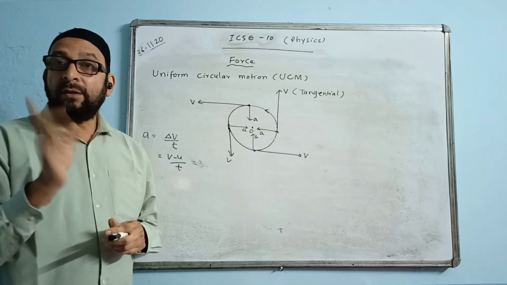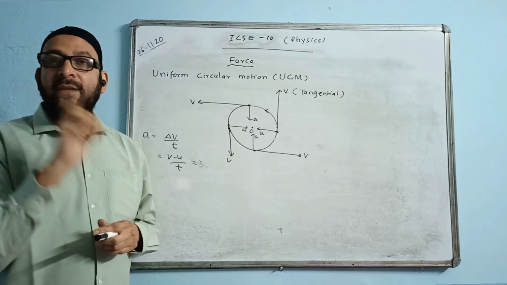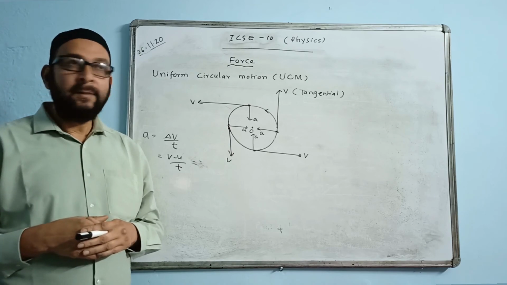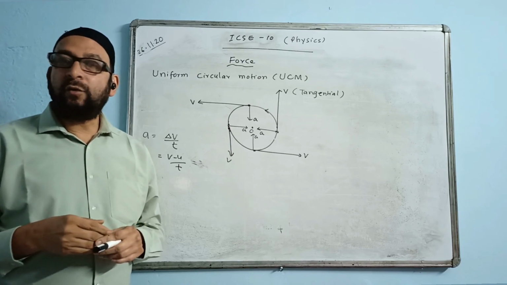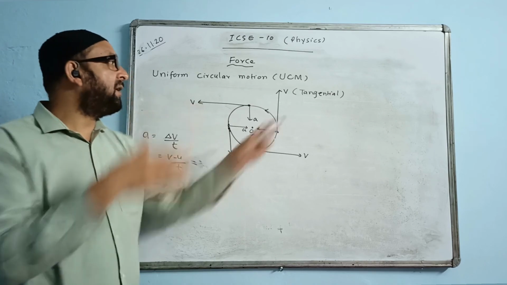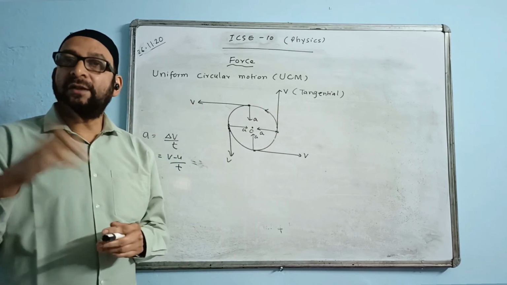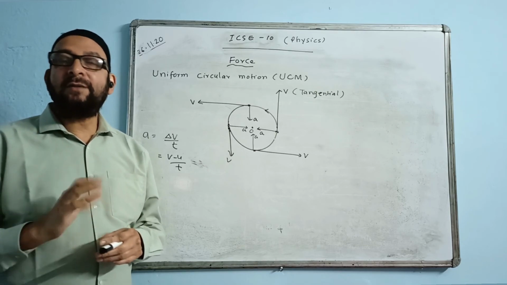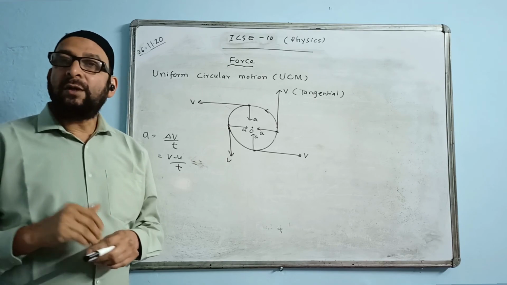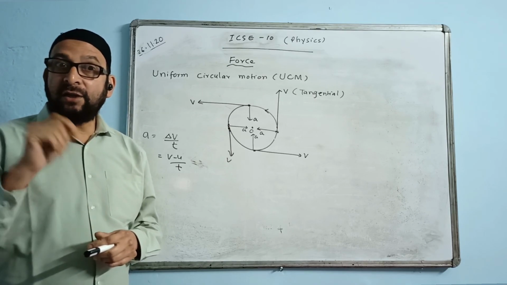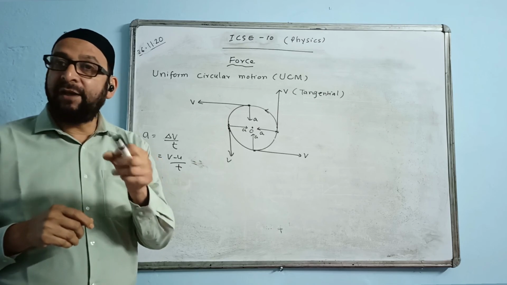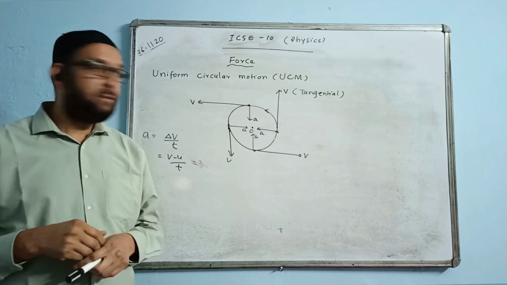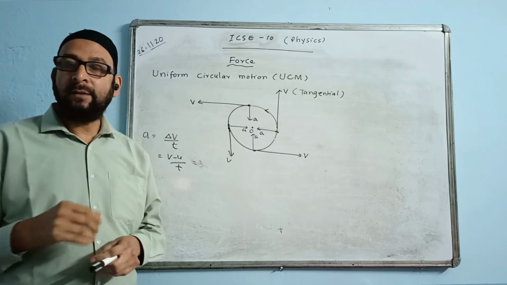Electrons revolving around the nucleus of an atom. Electrons are continuously revolving. That is another example. What is the direction of velocity of the electron? We say the direction of velocity of the electron is again tangential, or along the tangent, or in the direction of the tangent. Any one of the words we can use. And what is the direction of the acceleration on the electron? We know the center has the nucleus. We say towards the nucleus. So this kind of question you may expect.